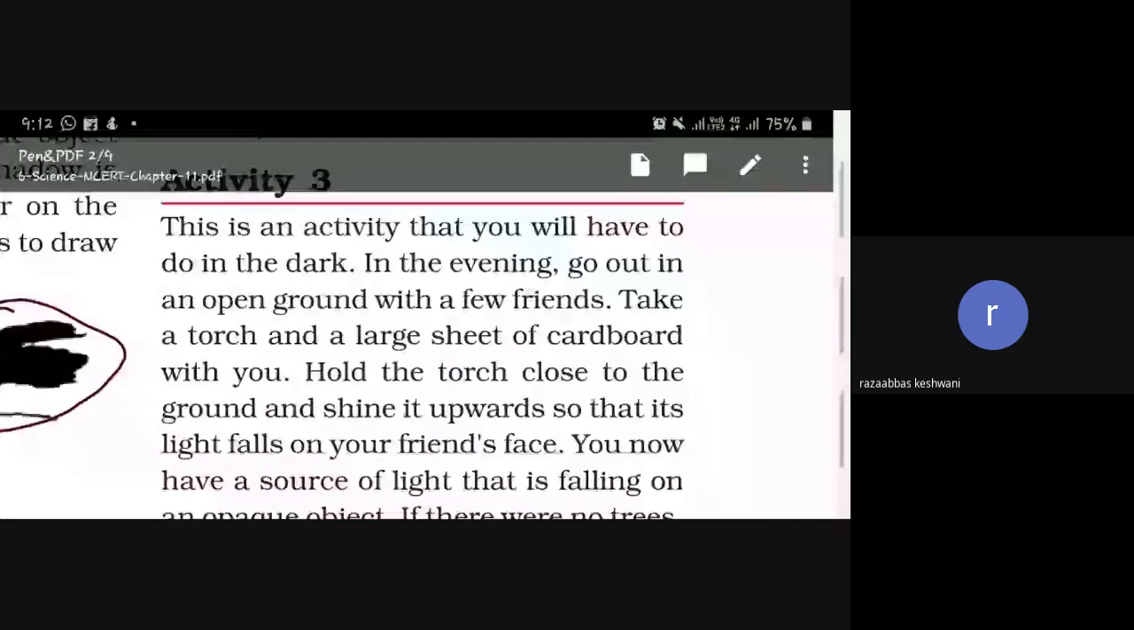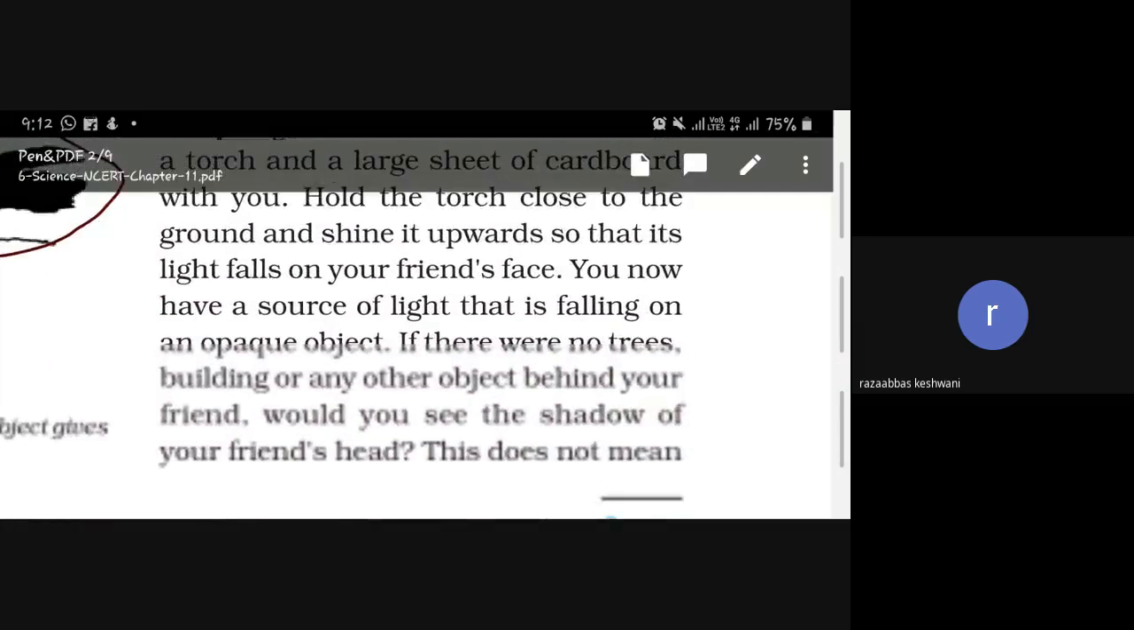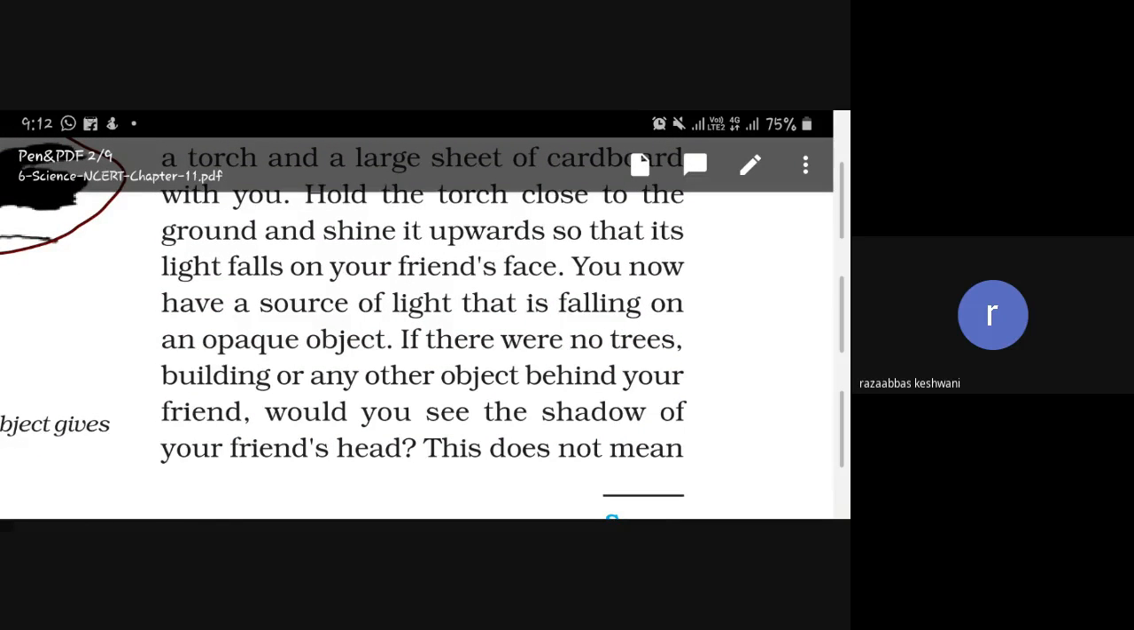Yes, ma'am. This is an activity that you have to do in the dark. In the evening, go out in an open ground with a few friends. Take a torch and a large sheet of cardboard with you. Hold the torch close to the ground and shine it upwards so that its light falls on your friend's face. You now have a source of light that is falling on an opaque object.